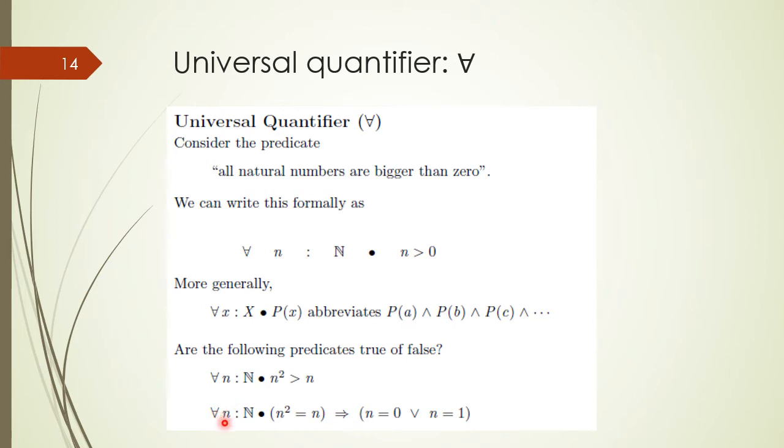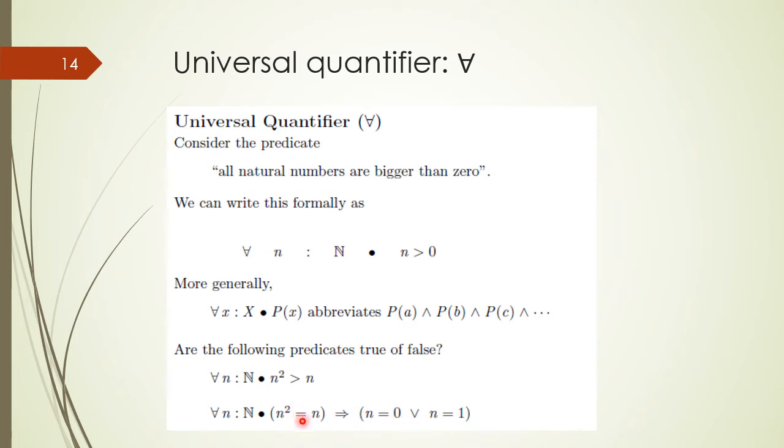Similarly, we have another example: for all n of type natural numbers, and this is the predicate after the separator, n squared is equal to n implies n is 0 or n is equal to 1. Let's consider the first value 0. 0 squared is equal to 0, and n is 0.